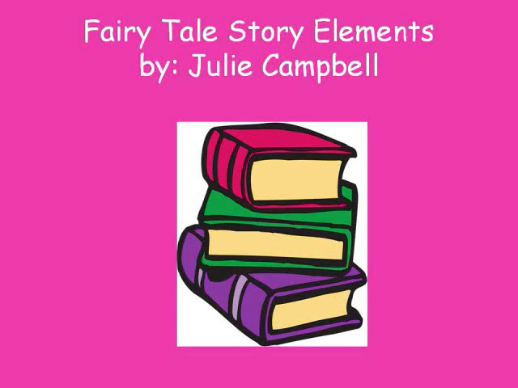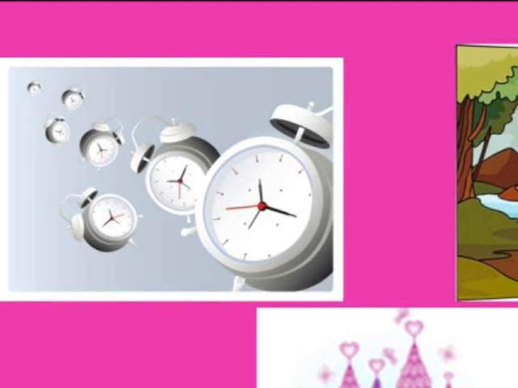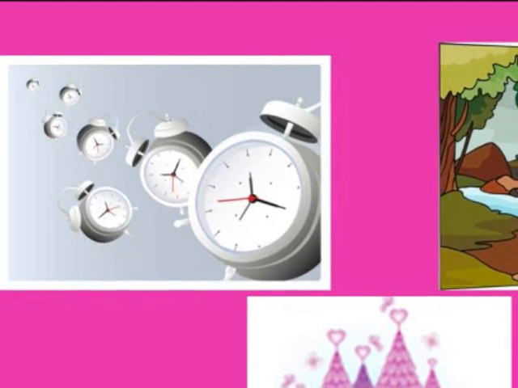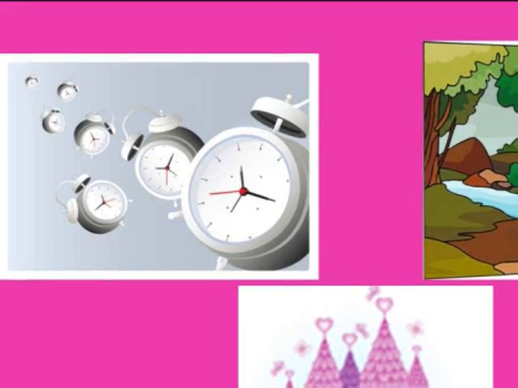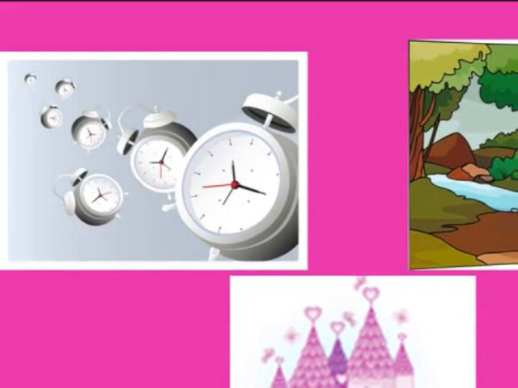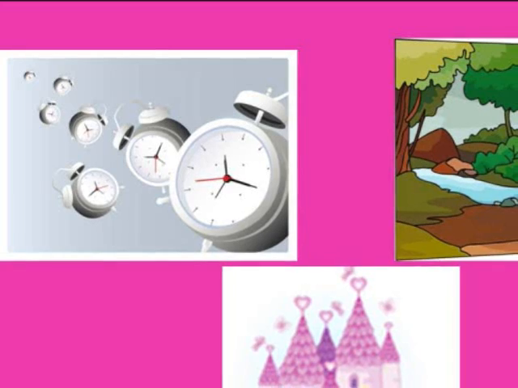Today we are going to look at what makes a story a fairy tale. The first element of a fairy tale is setting. The first part of setting is time. Fairy tale stories usually take place in the past, which means long ago. Most stories start with "once upon a time," and this phrase deals with setting.